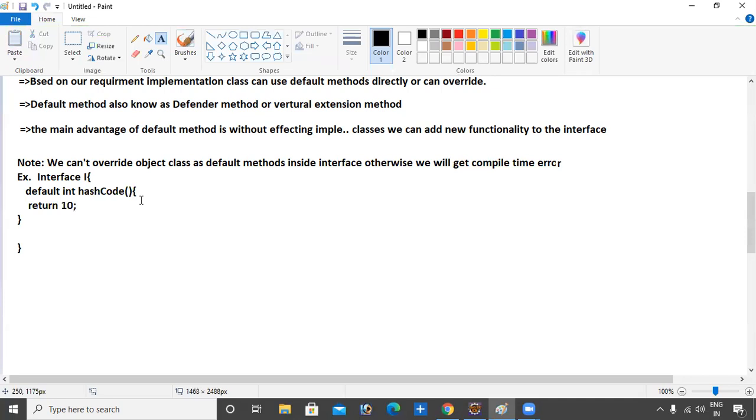We cannot override an Object class method inside the interface.